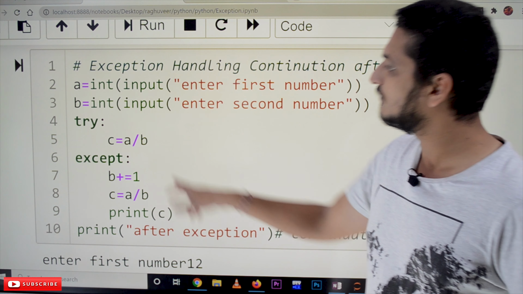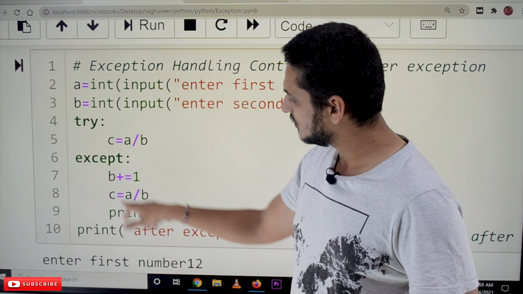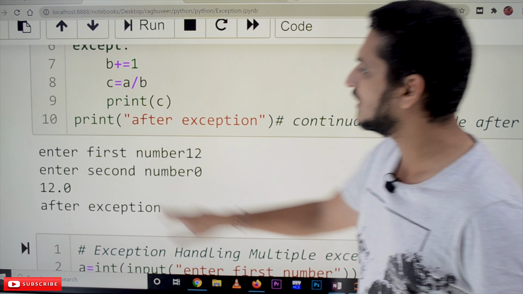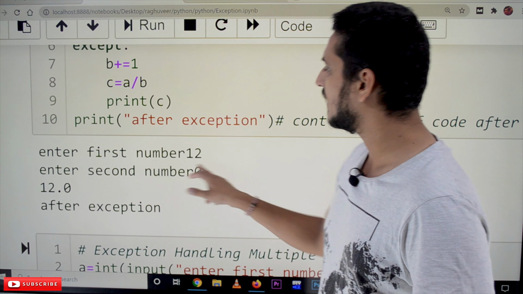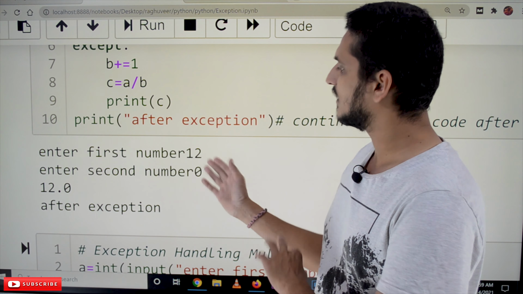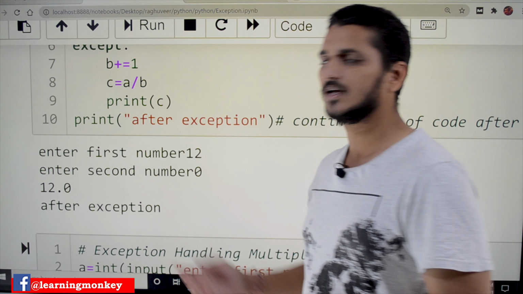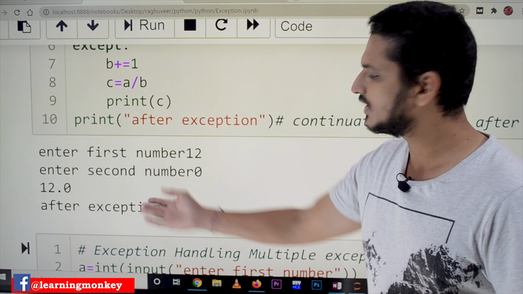So what's the output? If there is an exception, it will execute this block and keep on continuing. The output is: enter first number 12 and the second number is 0. We are raising the exception, increasing B to 1 and handling the exception. The output is 12.0. After that, it continues its execution after the exception. That is the output it is displaying.